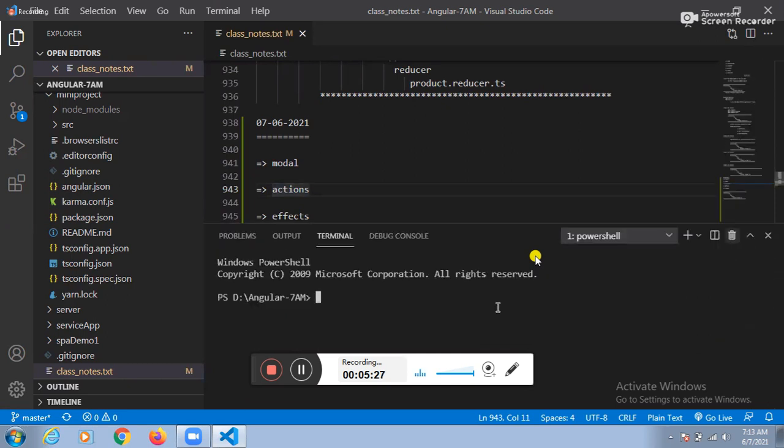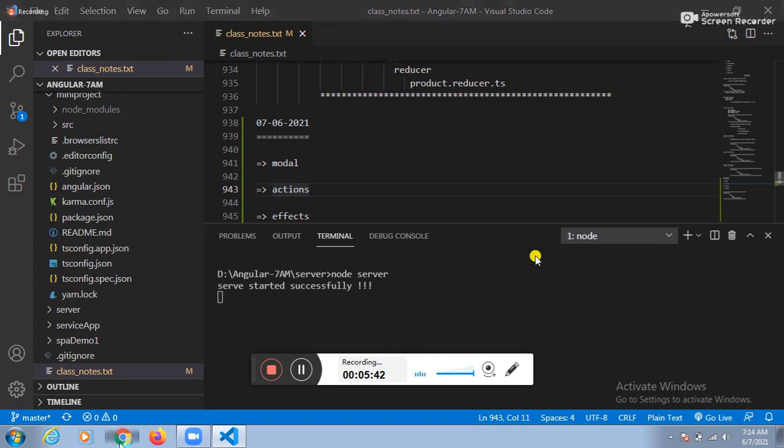Guys, how to start the server? I want to start the server. How can I start the server? cd server. How to start the node server? node server. Whenever we call node server, automatically the server starts.